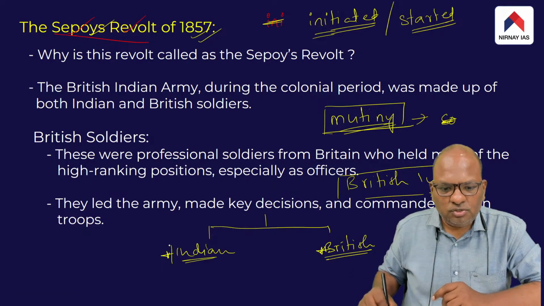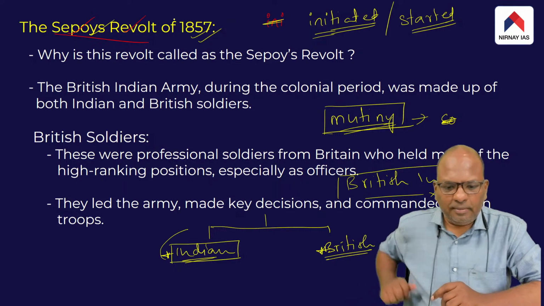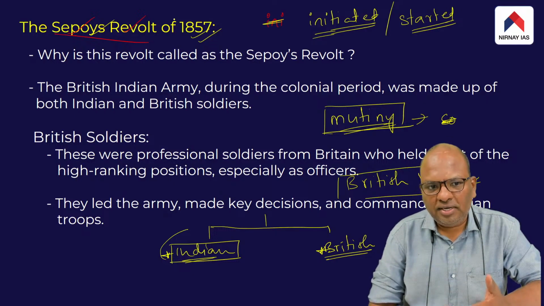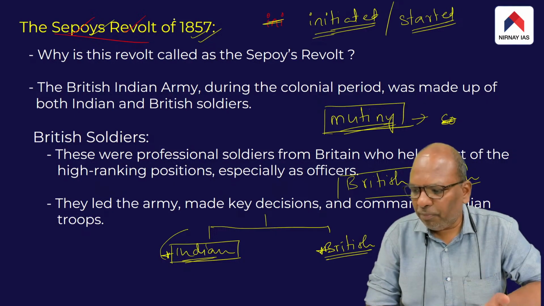The Indian soldiers of the British Indian Army revolted against the British in 1857, and hence this revolt is referred to as the Sepoys Revolt or Sepoys Mutiny.